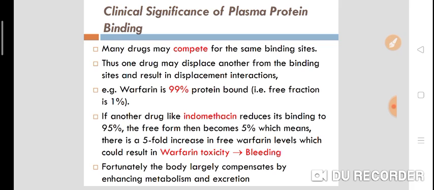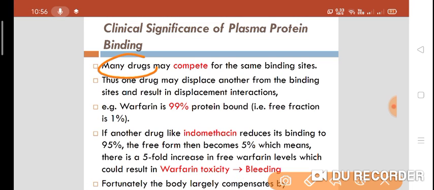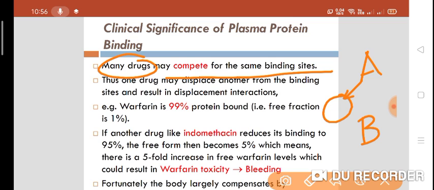Many drugs may compete for the same binding sites, which may lead to displacement interaction. If this is drug A and this is drug B, and they are competing for the same binding site, the drug which has higher affinity will displace the drug which has lower affinity.